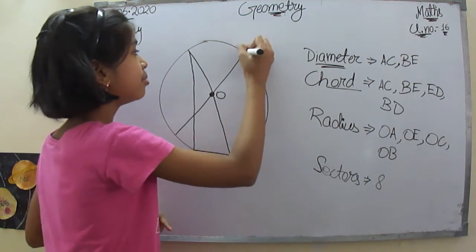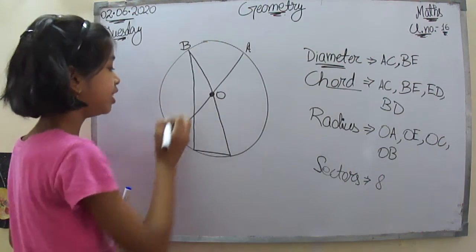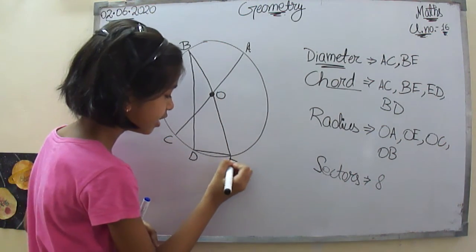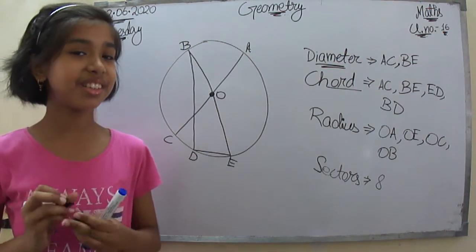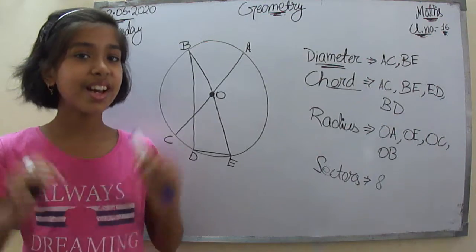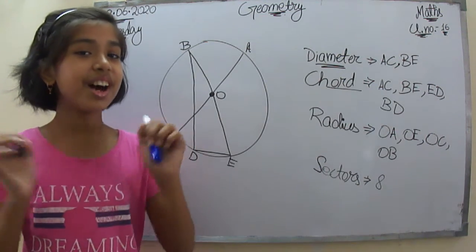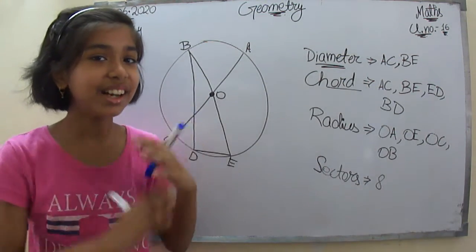And what was the name? A, B, C, D, E. So now let's see some segments. So what is a segment? An area, a region covered by a chord and an arc.